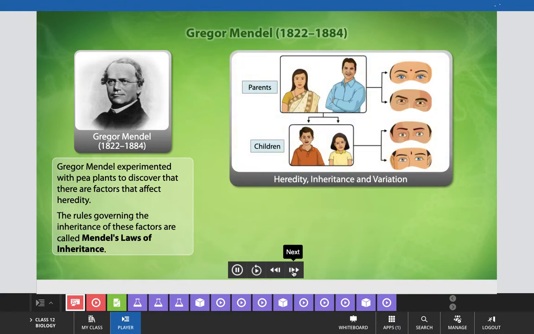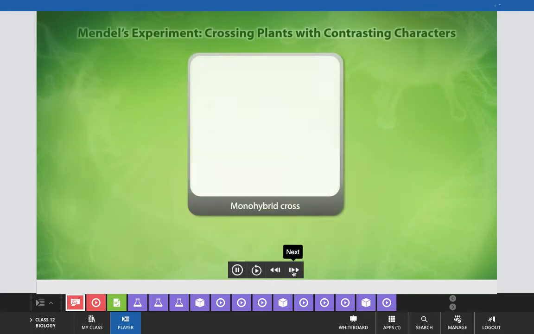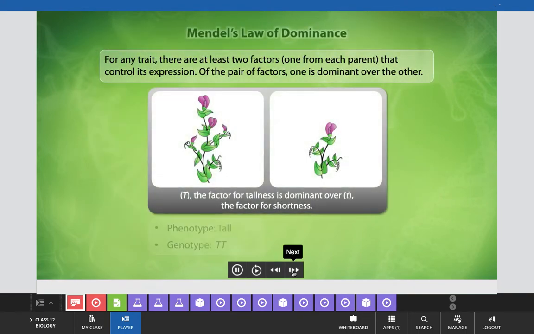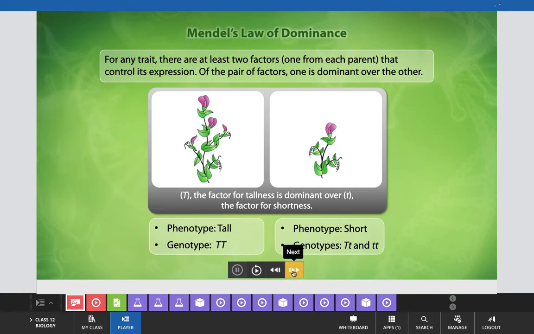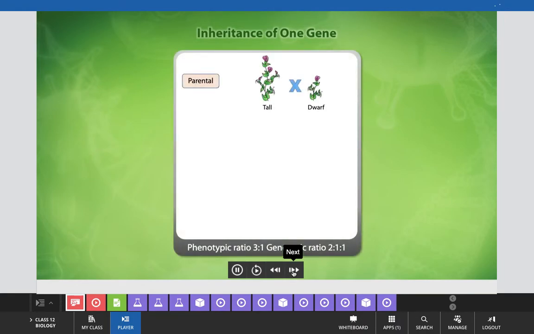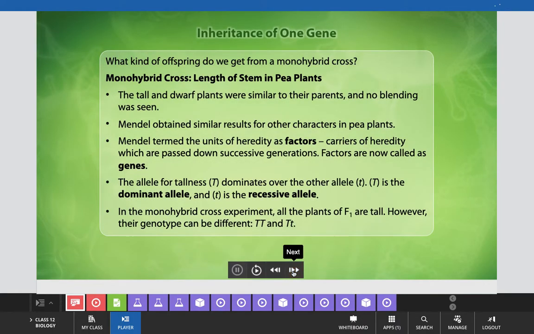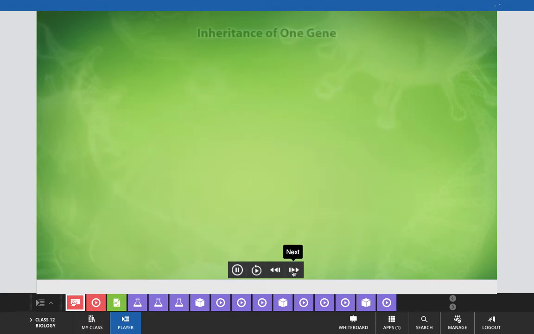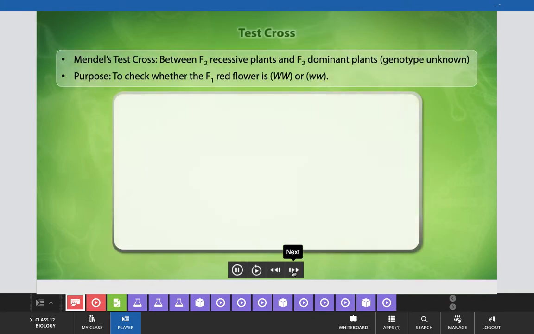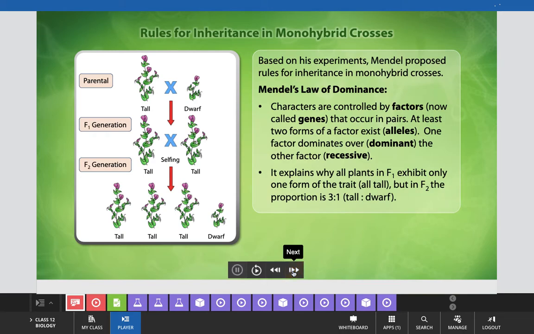These slides we have covered in the earlier lecture, and today we will start with the dihybrid. Have a quick recap about Mendel's law of dominance that he has proved with the help of one gene inheritance, and with the help of Punnett square he has introduced and concluded his result of monohybrid crosses. And now we will start with this slide, a quick recap of the earlier class topic.